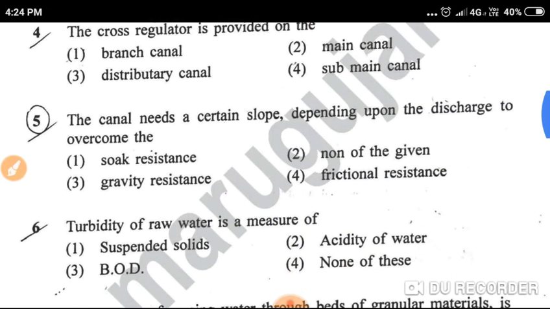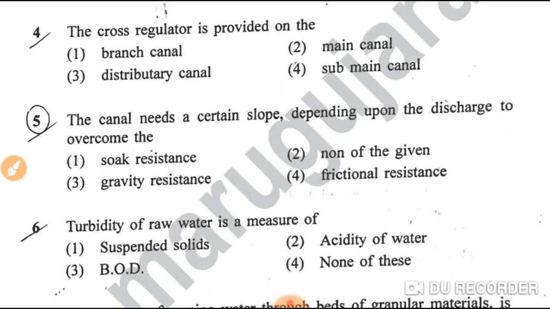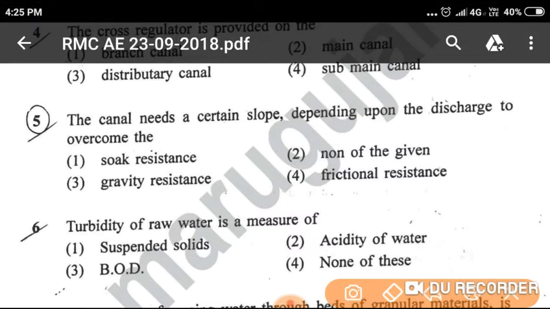Question number 5, the canal needs a certain slope, depending upon the discharge, to overcome the: option 1, shock resistance; option 2, none of the given; option 3, gravity resistance; option 4, frictional resistance. So the canal needs a certain slope depending upon the discharge to overcome the frictional resistance. Option 4 is the correct answer.